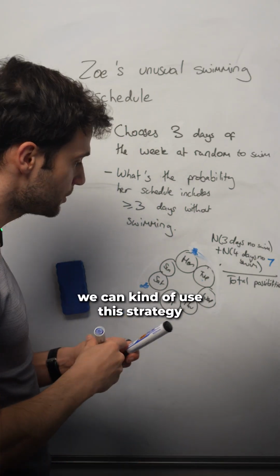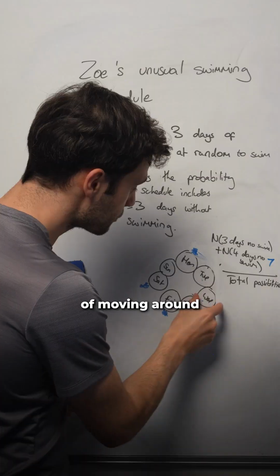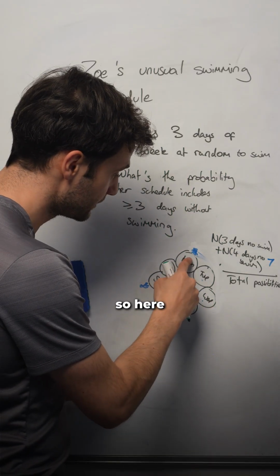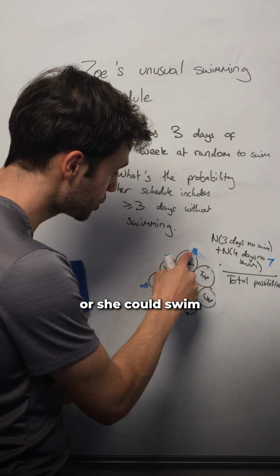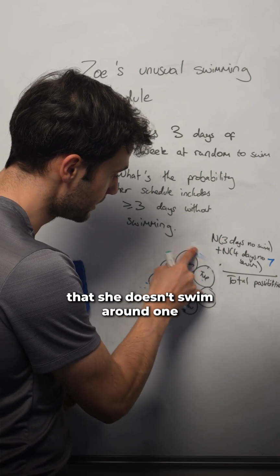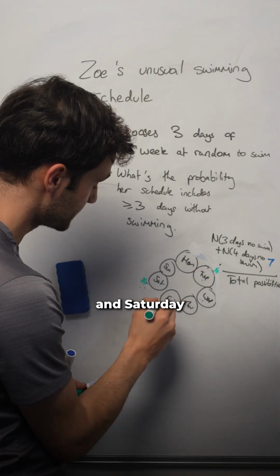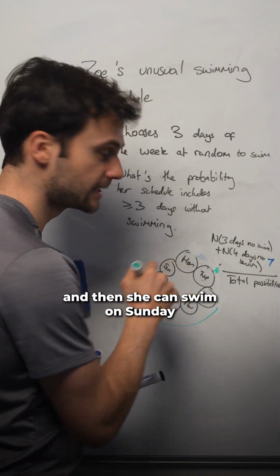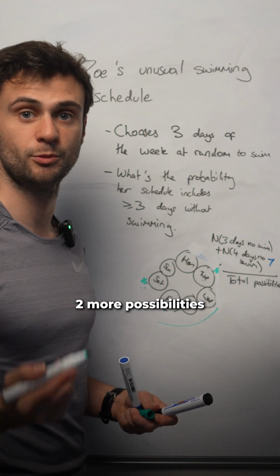Again, we can use this strategy of moving around our cycle one step at a time. So here she swims Monday, Friday, Saturday, or she swims Monday, Friday, Sunday. Then we move the days that she doesn't swim around one. Now she swims on Tuesday and Saturday. We go Wednesday, Thursday, Friday, no swimming. And then she can swim on Sunday or Monday. And that's 2 more possibilities.